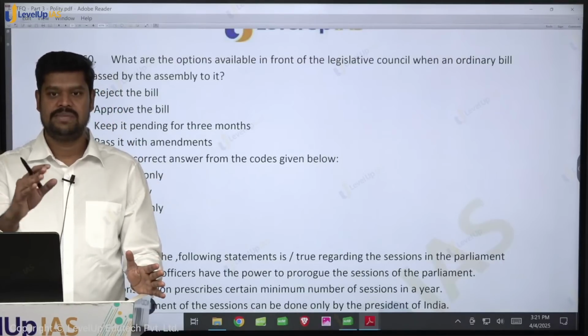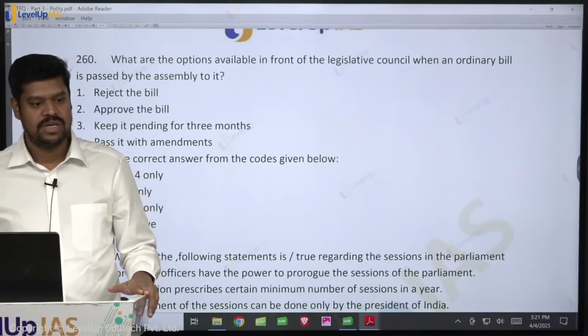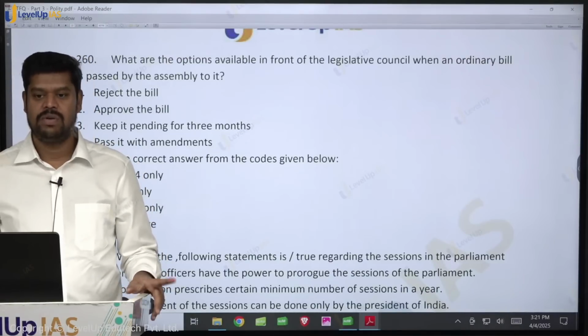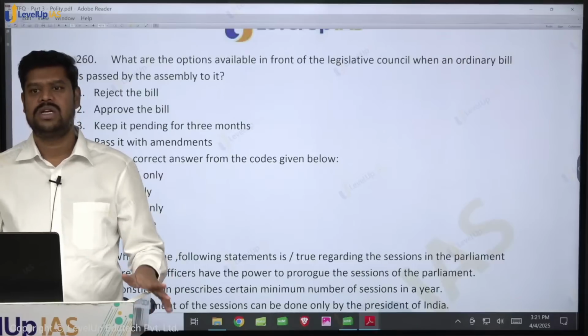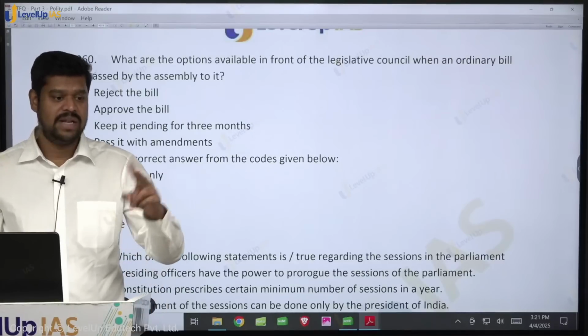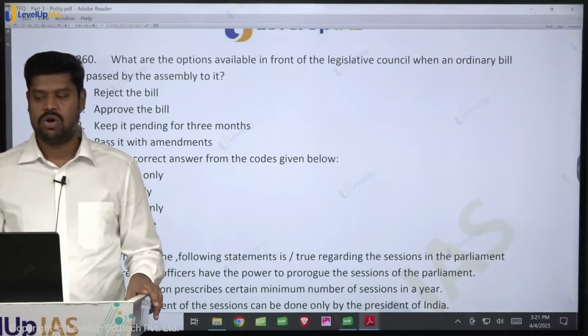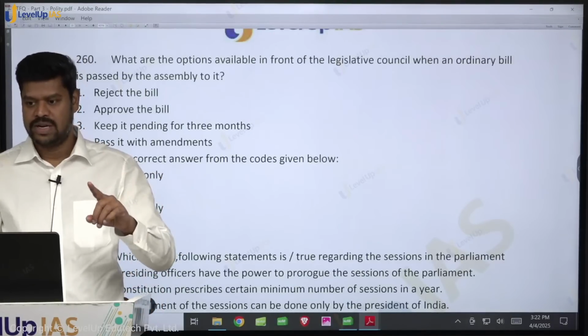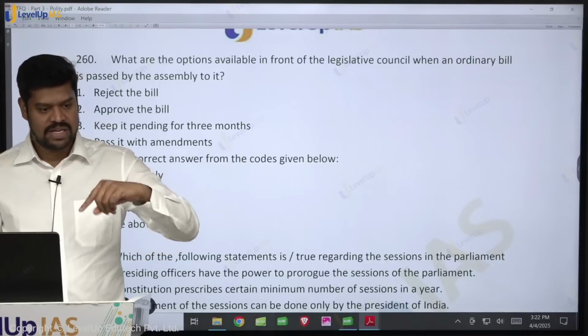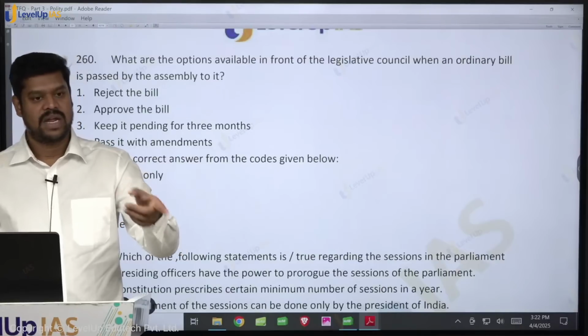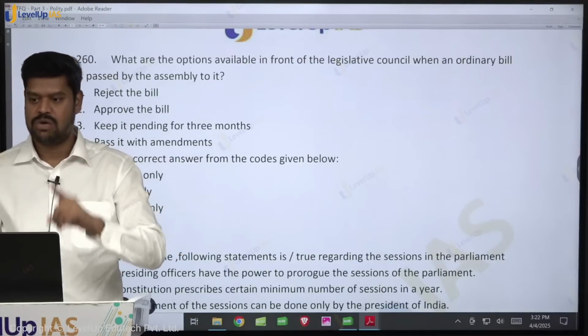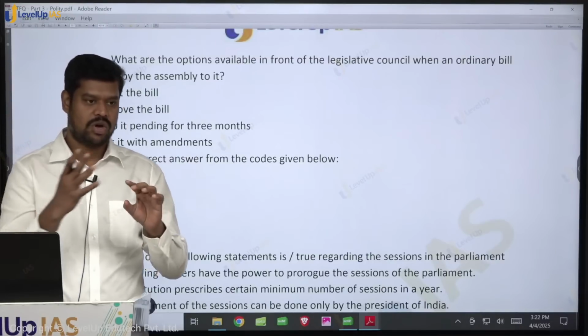Now the basic misunderstanding that the students have is, we say that the Council does not have equal powers. Of course the Council does not have equal powers, but it does not mean that they cannot reject it. So constitutionally they have the power to reject it, but even if they reject it, there is a way that the bill can still become an act. But can the Council reject it? Yes, the Council can reject it. So what are the options that they can exercise?